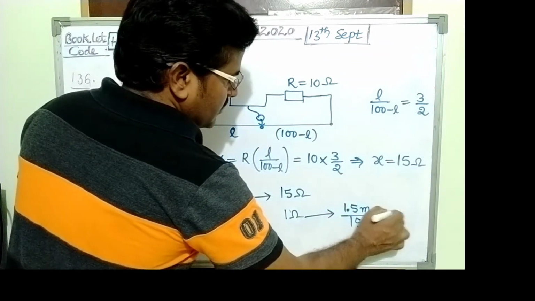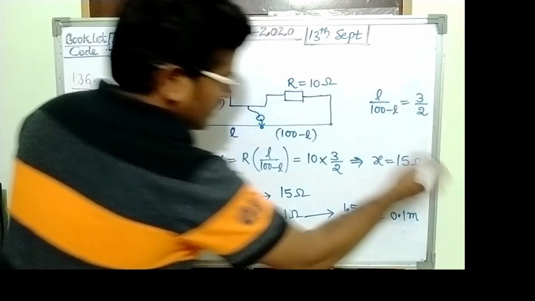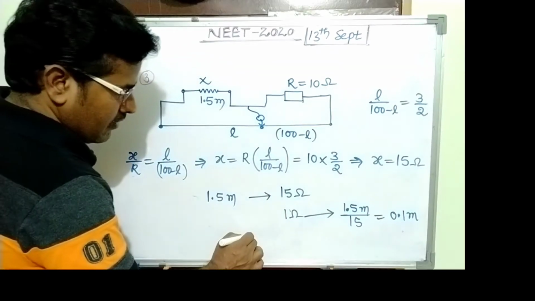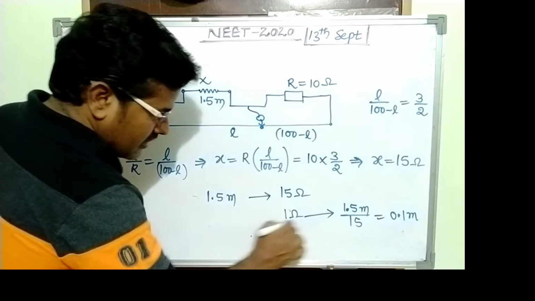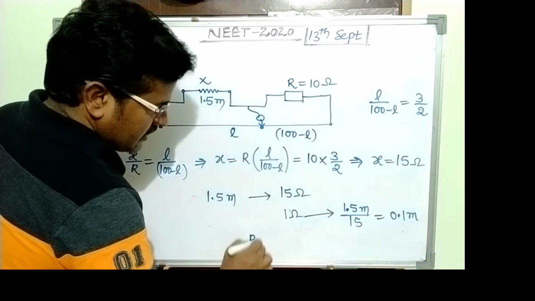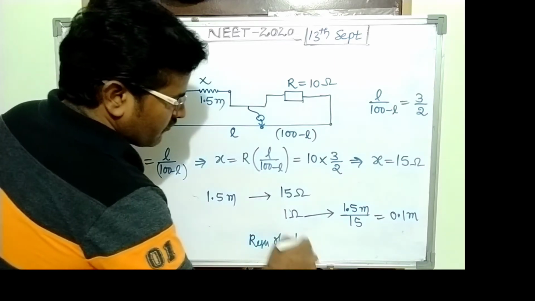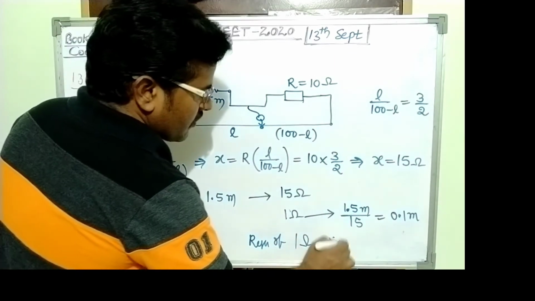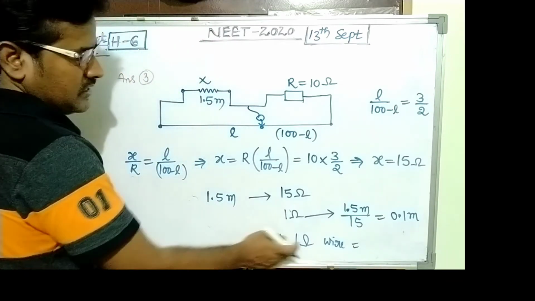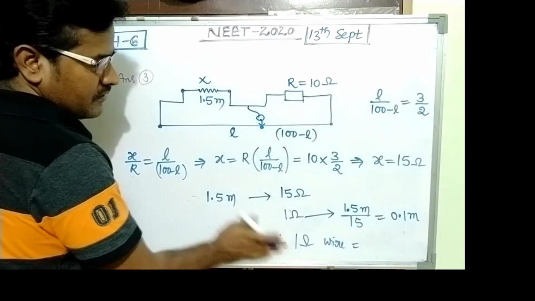So its value equals 0.1 meter. Then the answer becomes, so this is the resistance of 1 ohm wire.